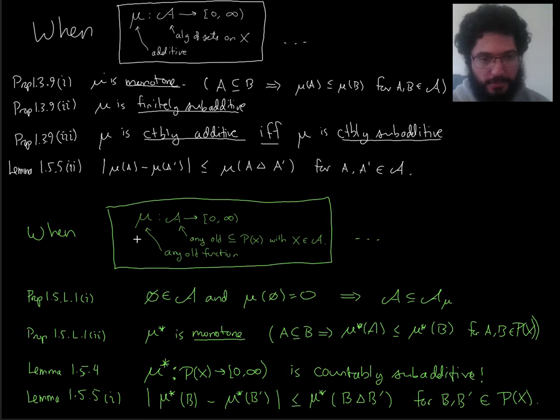But look back here. When is A a subset of A mu? When this stuff happens. And this stuff is certainly happening in our case. We're in a situation where A is an algebra of sets. So, of course, it contains the empty set. And mu is additive, so of course mu of the empty set is 0.